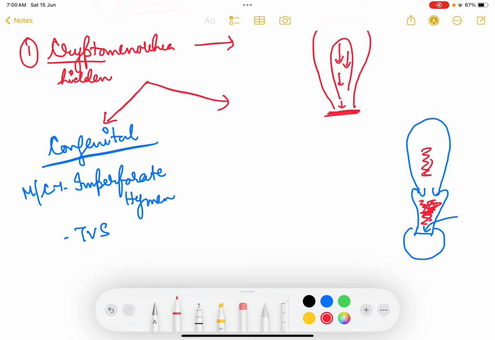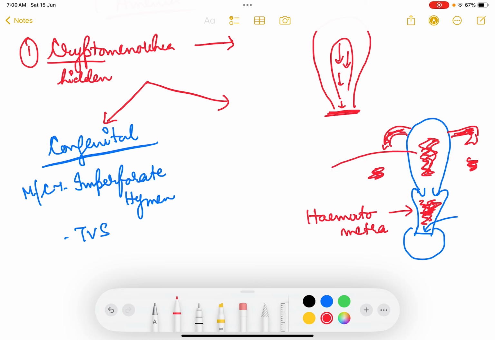Then it will again get collected in the uterus, endometrial cavity में हो जाएगा. उसके बाद भी फिर आपने सर्जरी नहीं किया, then आपके ट्यूब्स में भर जाएंगे, and then it will keep collecting in the peritoneum. Peritoneal cavity. So based on that, patient will be having hematometra. After that, patient will have collection in the uterus.